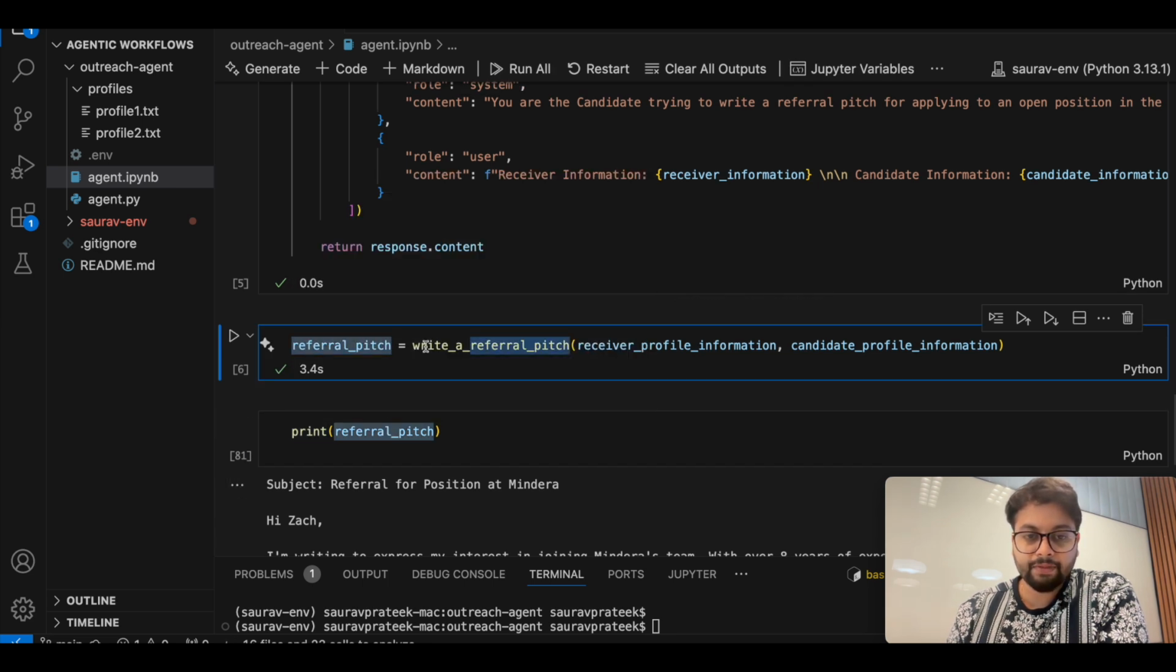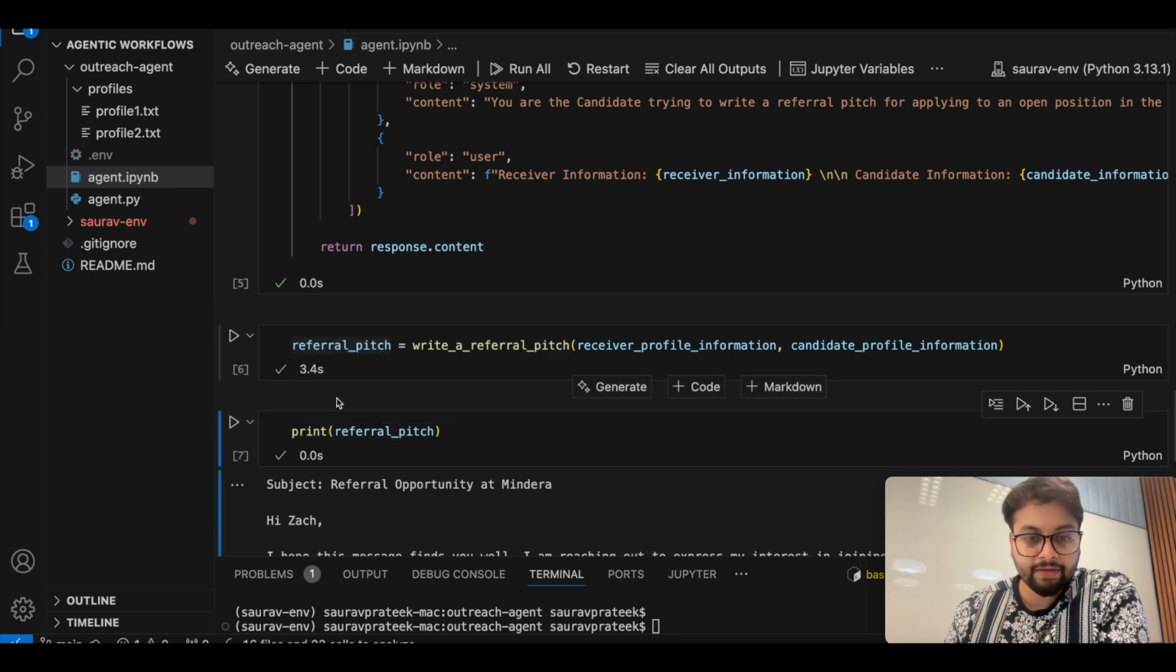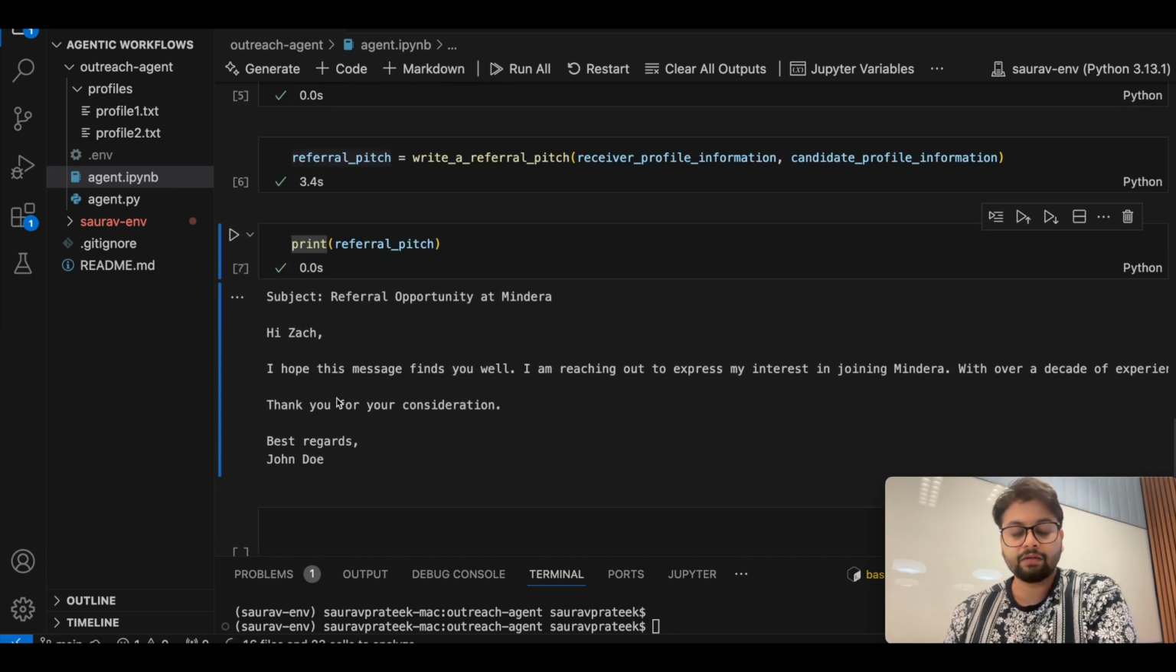Okay, so the referral pitch, the agent has executed, and it is stored in the referral variable. The referral pitch which is written is stored in this variable. I can go ahead and print it, and here is the message. So the message says referral opportunity at Mindera.